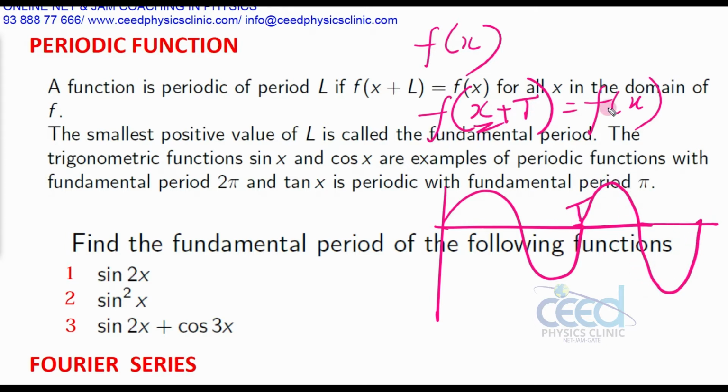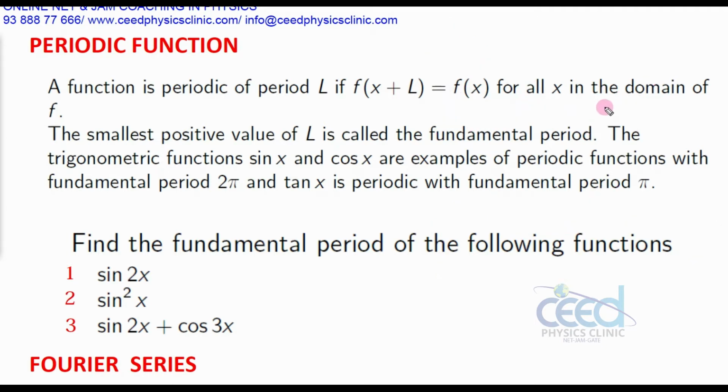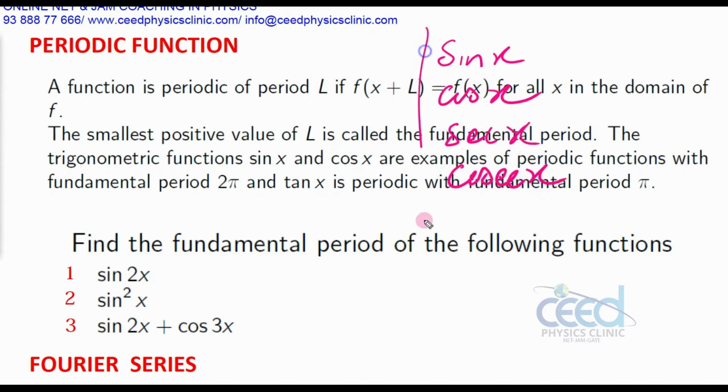So f of x plus T is equal to f of x. Now you can easily show that the functions sin x, cos x, sec x, cosec x all have a time period of 2 pi.